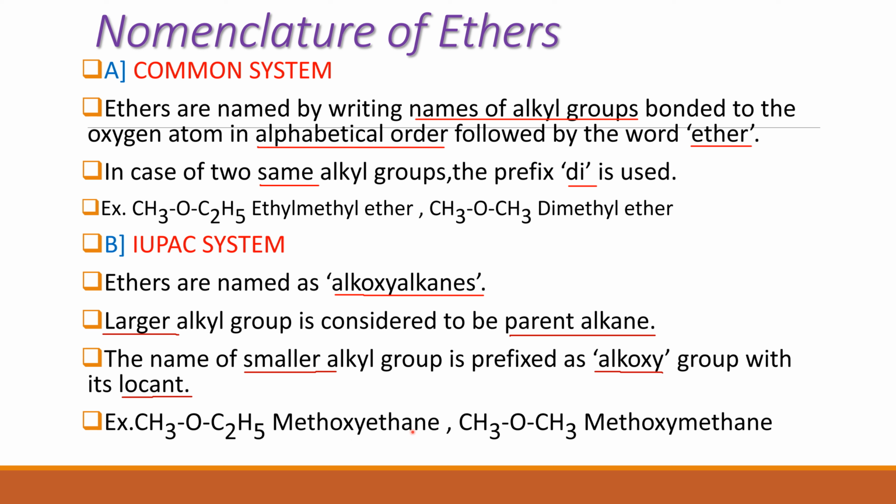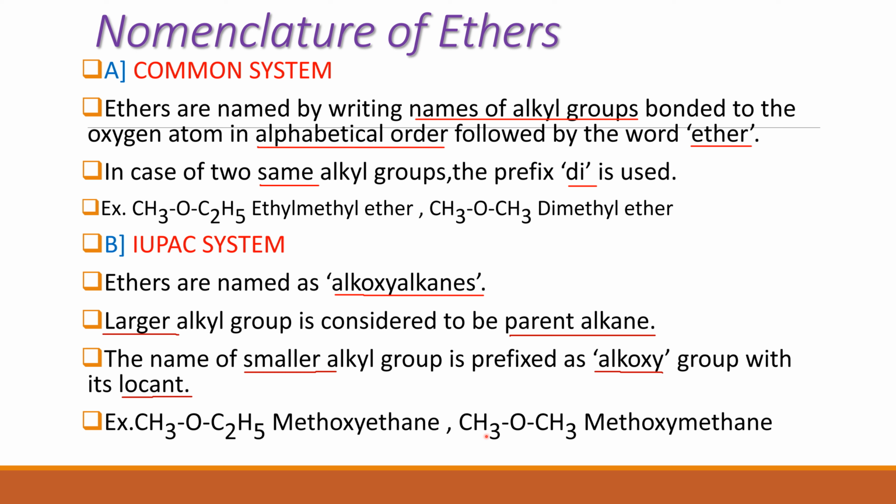So methoxyethane. Here there is no need of writing the locant because the larger alkyl group is not much larger, it does not contain many carbon atoms. It contains only 2 carbon atoms. Another example is CH3OCH3.